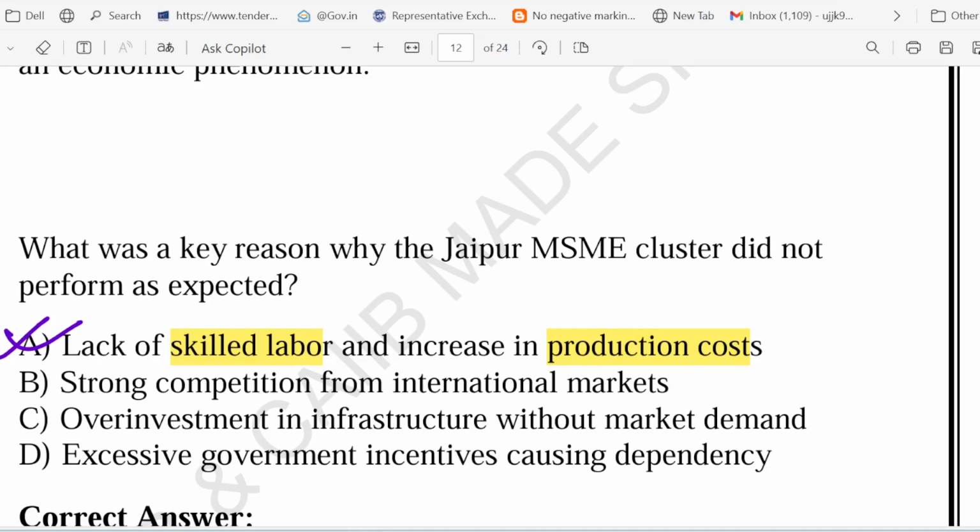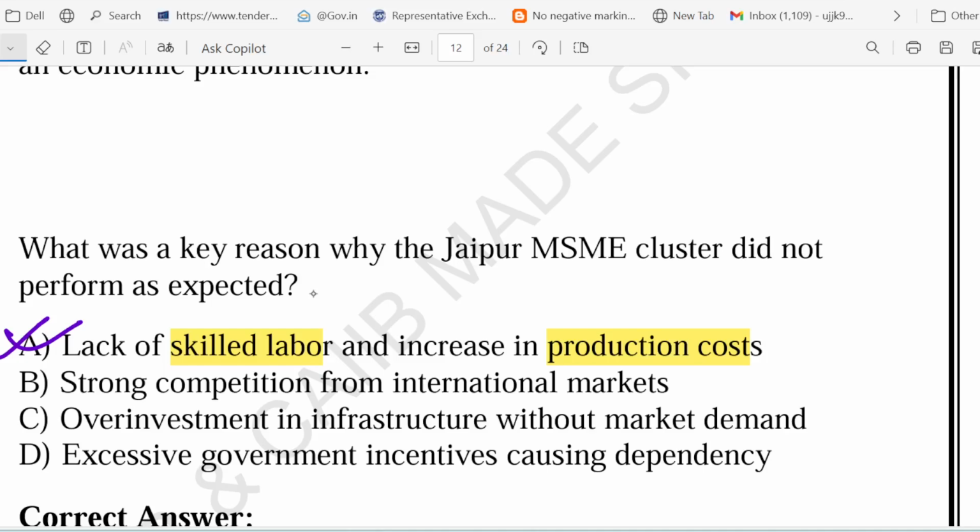What about B? A strong competition from international market? Yes, international competition does affect many MSMEs, but in Jaipur's case, the main problem was not the global competition. The bigger issue was inside the cluster itself. Lack of skilled workers, high cost. So option B is not the primary reason. Yes, it was a reason, not the primary one.